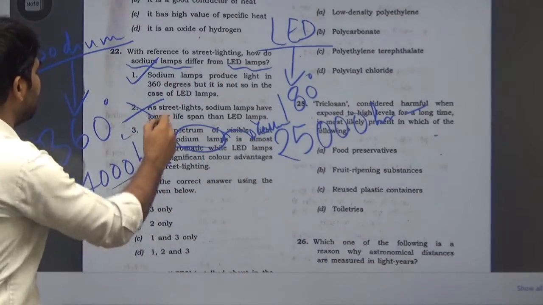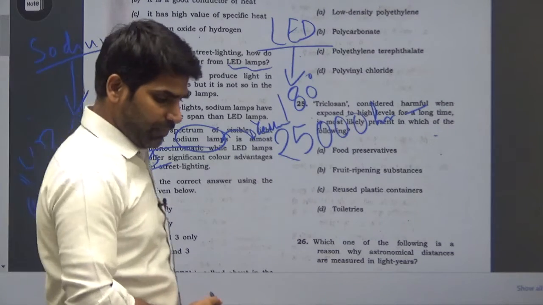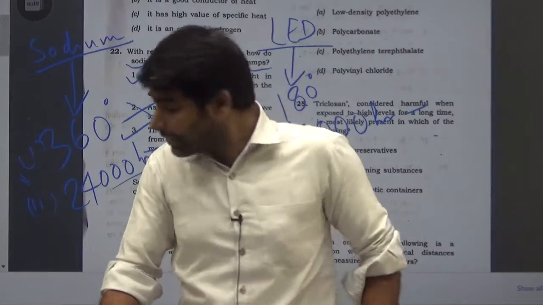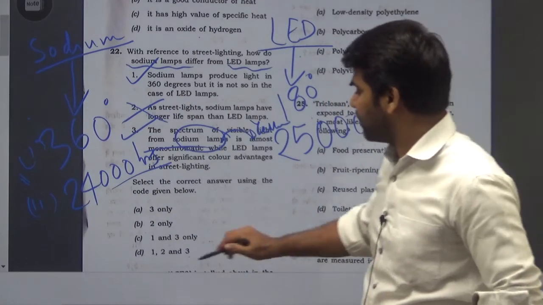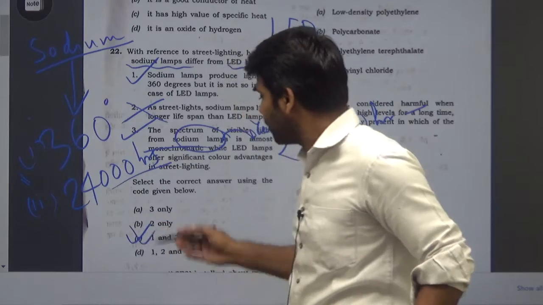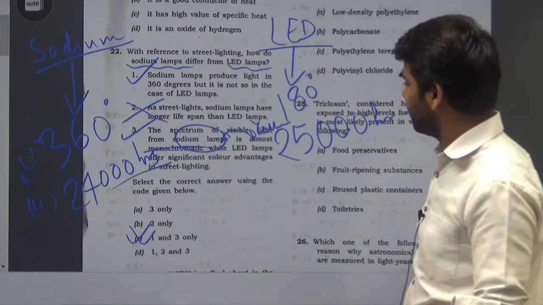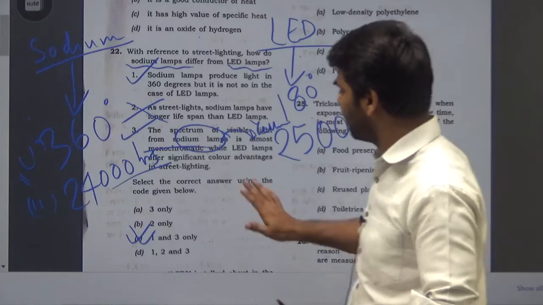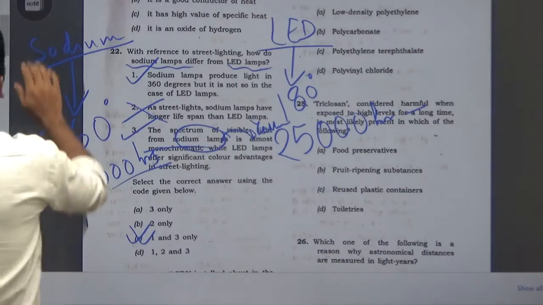So 1 and 3 are correct, and 2 is incorrect. I thought we didn't have this option, that statements 1 and 3 are correct, but yes, the option is there. So the answer is C.